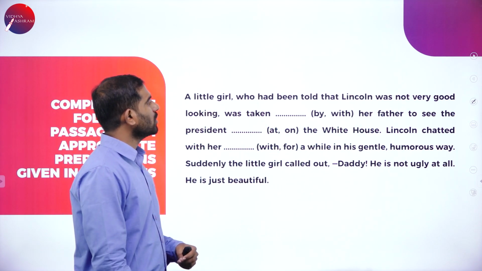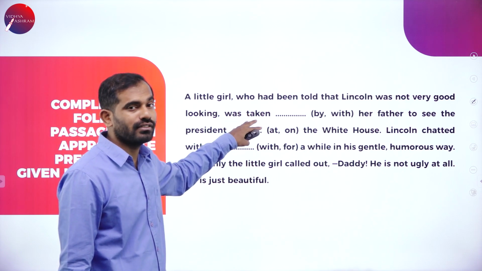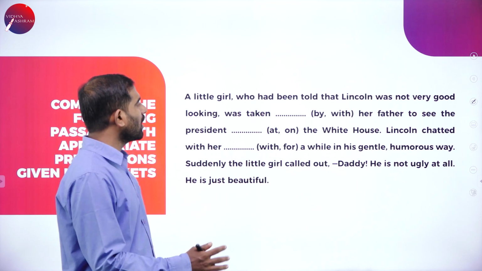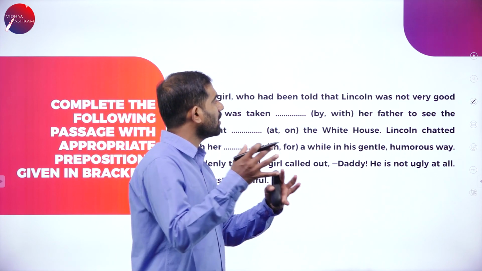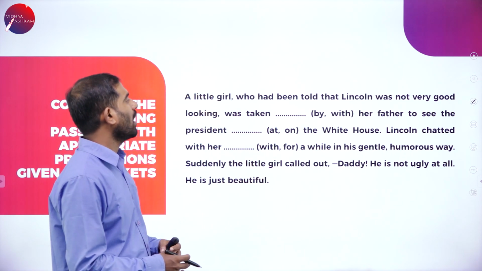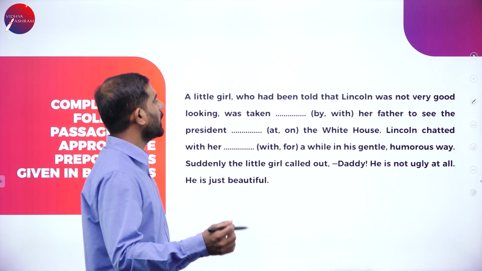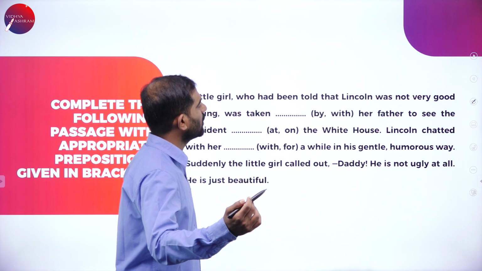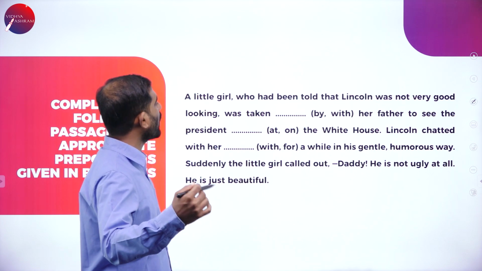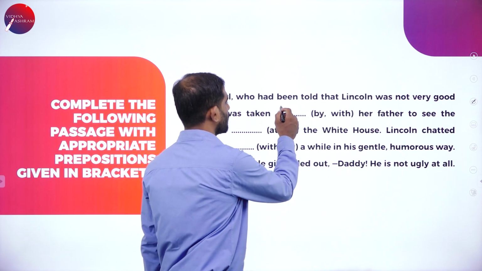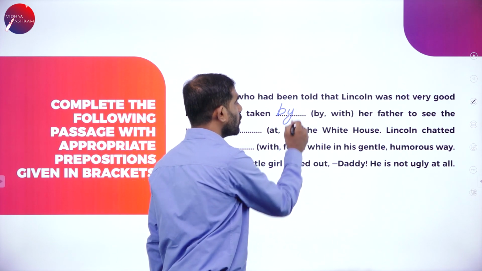A little girl who had been, this is very important, this is one of the cutest examples. A little girl who had been told that Lincoln was not very good looking was taken dash by or with, which is the right answer, was taken by her father. By whom?